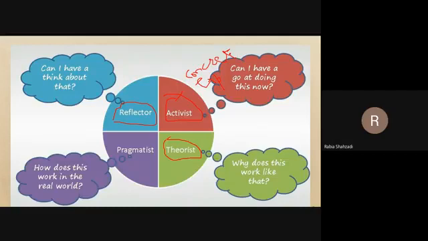Sometimes it is said that you need to have more than one learning style, so that you have different opportunities to learn different things. Take the example of being a student.